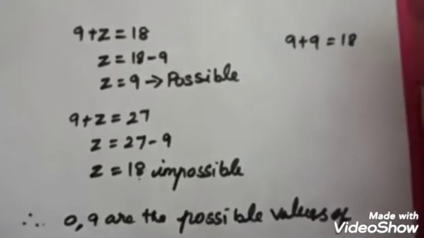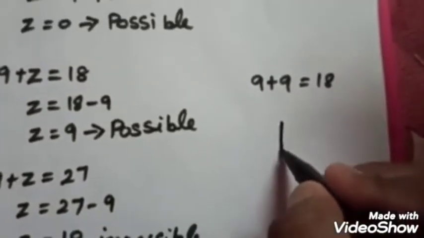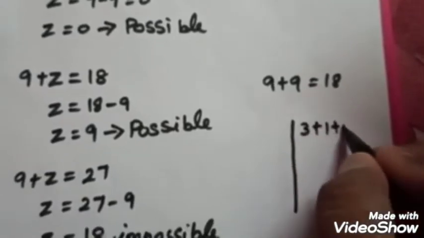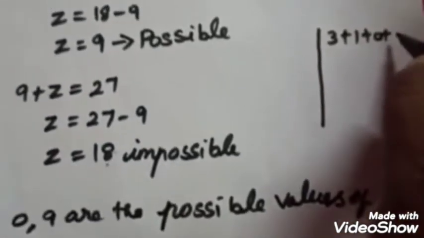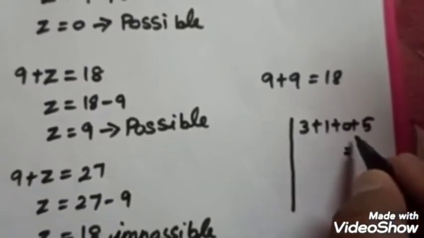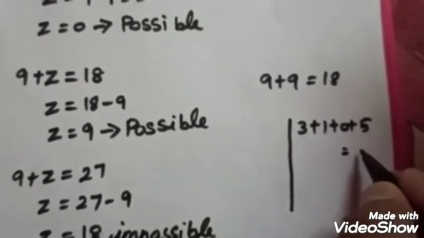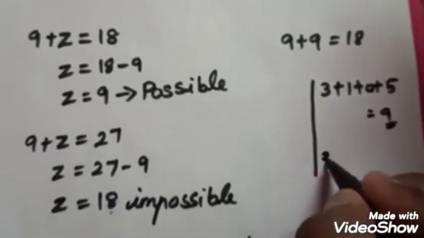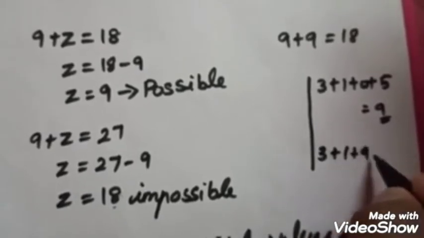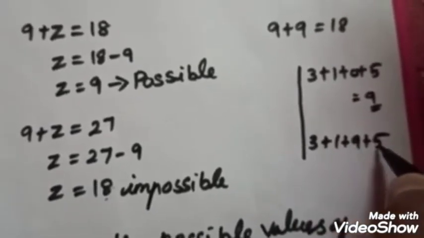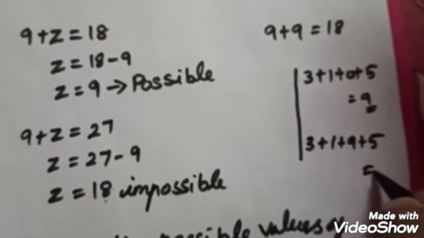So because of that, I verified in this rough work column: 3 plus 1 plus 0 plus 5, which is 3 plus 1 is 4, plus 0 is 4, plus 5 is equal to 9. So divisible by 9. And then 3 plus 1 plus 9 plus 5: 3 plus 1 is 4, plus 9 is 13, plus 5 equal to 18.